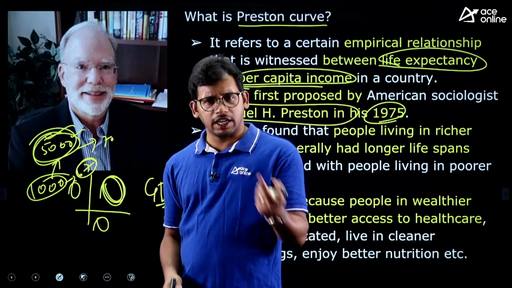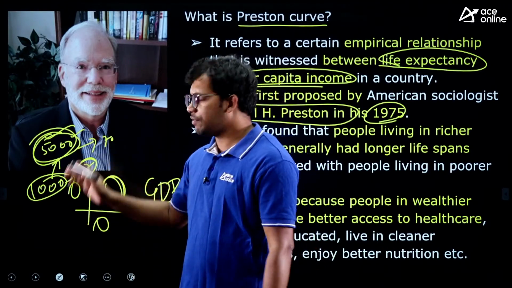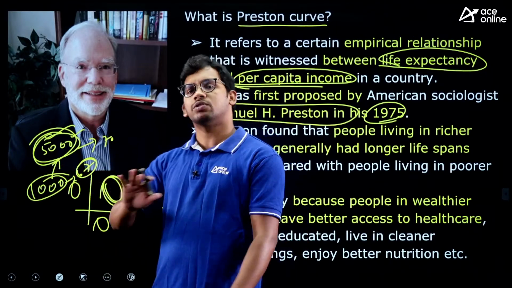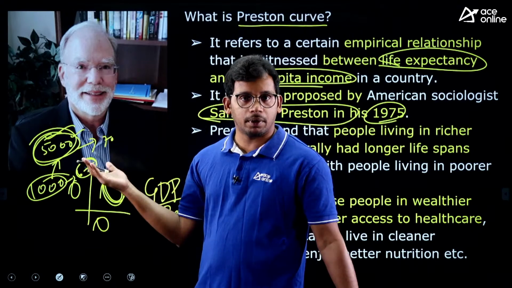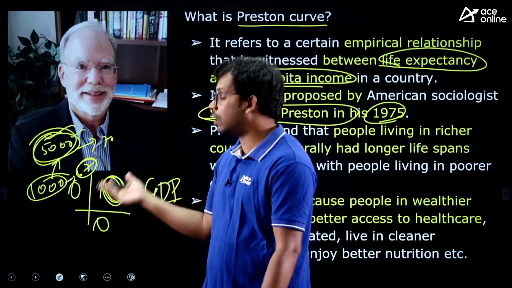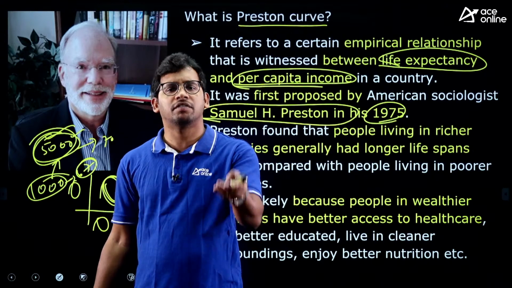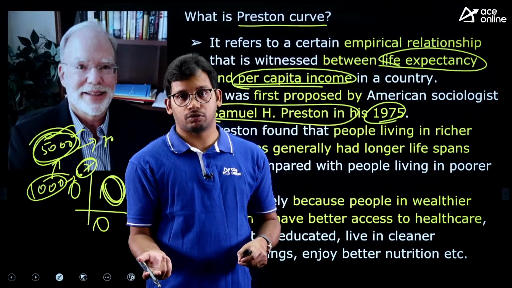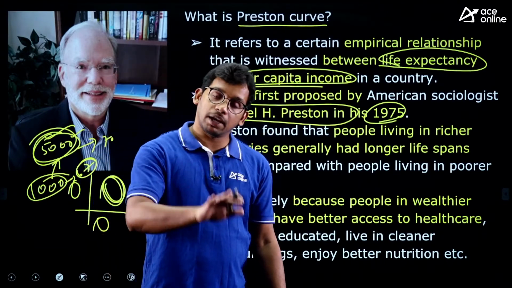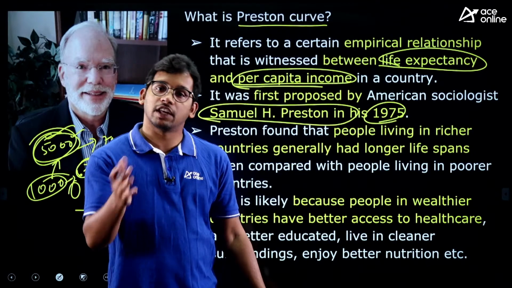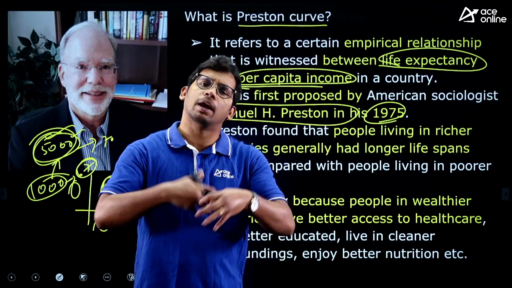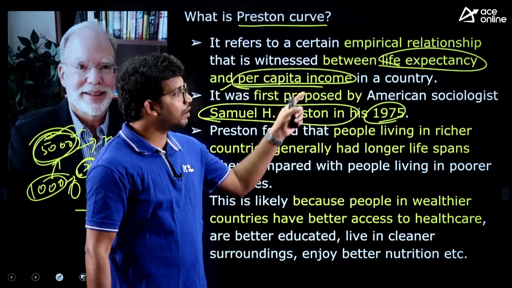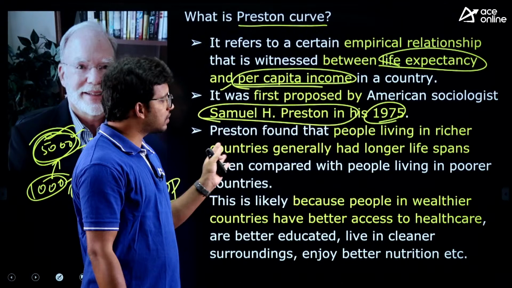But this was criticized by many. It is not the case. Life expectancy of many developed countries is lesser than developing countries. Like India is having around 70-71 years, but many of the developed countries like Scandinavian countries and all, their life expectancy is 65-63, even Japan also, right? This is because there are other factors also, not just the per capita income. There are many things like what type of food they eat, is there obesity, there are heart diseases. So there are a number of factors. You cannot directly say that per capita income is the sole one which will increase the life expectancy. So there is a criticism also.